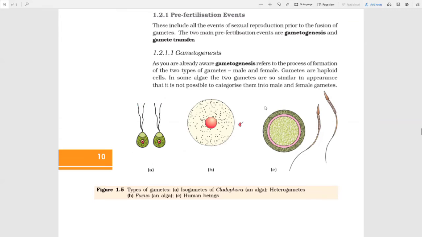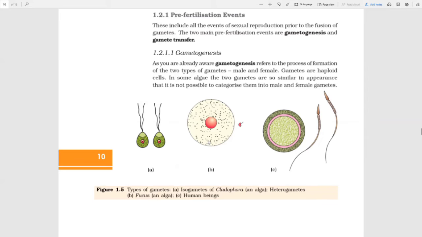Now coming to the next one, which is Fucus, an alga. It has one bigger and one smaller. So okay, somewhat I'm kind of differentiating between them, that one might be female, one might be male, and third is obviously our human miracles, the ovum and the sperm. Okay, now the first one is homogametes or isogametes.